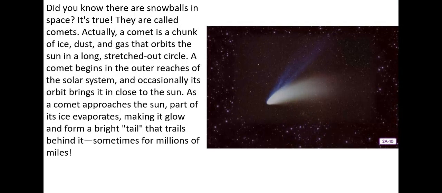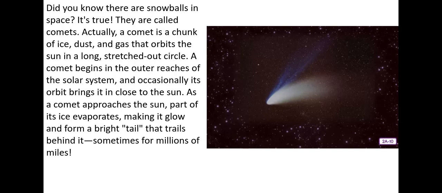Did you know there are snowballs in space? It's true. They are called comets. Actually, a comet is a chunk of ice, dust, and gas that orbits the Sun in a long, stretched out circle. A comet begins at the outer reaches of the solar system, and occasionally its orbit brings it in close to the Sun. As a comet approaches the Sun, part of its ice evaporates, making it glow and form a bright tail that trails behind it, sometimes for millions of miles.